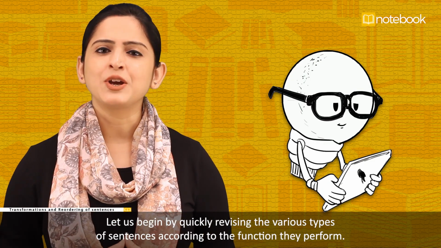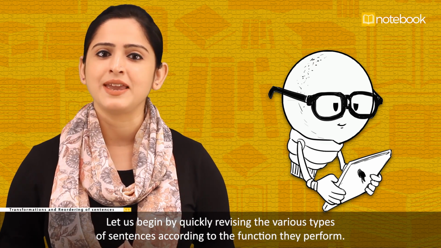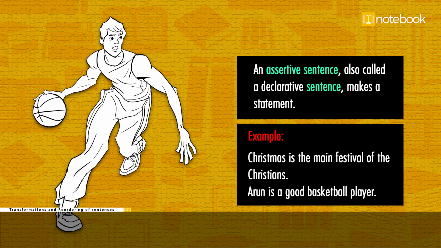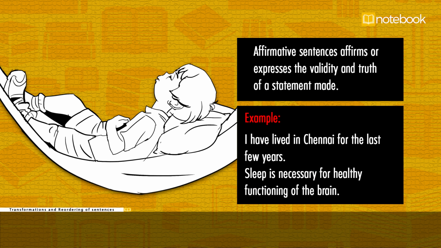Let us begin by quickly revising the various types of sentences according to the function they perform. An assertive sentence, also called a declarative sentence, makes a statement. For example, Christmas is the main festival of the Christians. Arun is a good basketball player. Affirmative sentences affirm or express the validity and truth of a statement made. For example, I have lived in Chennai for the last few years. Sleep is necessary for healthy functioning of the brain.